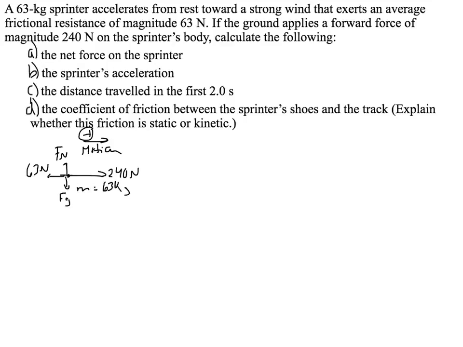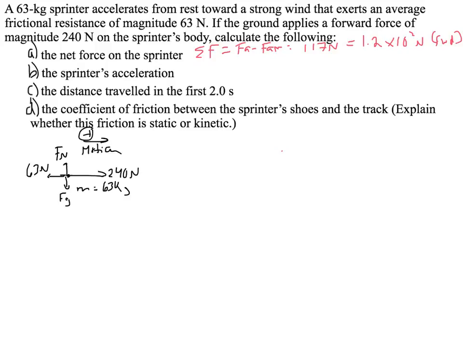Now A is pretty simple. The net force acting on the sprinter is simply going to be the sum of the forces. So we could say the sum of the forces is going to equal F applied minus F air, which is simply 240 minus 63, which is 117 newtons. We need 2 sig digs, so we'll say it as 1.2 times 10 to the 2 newtons forward.